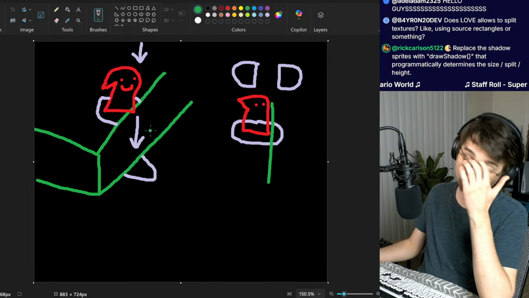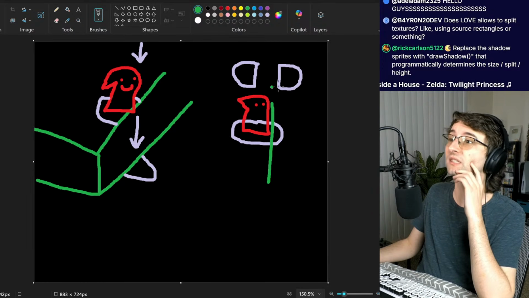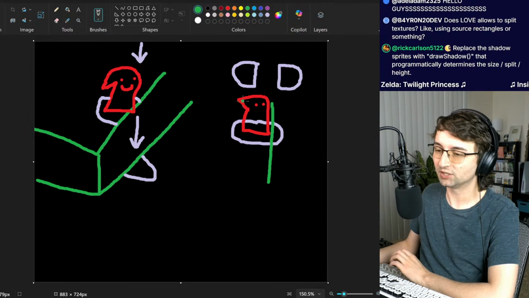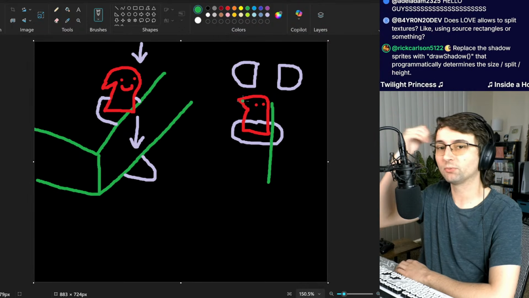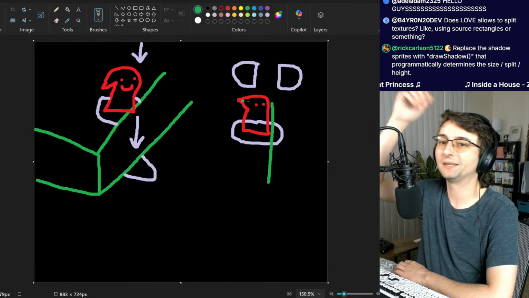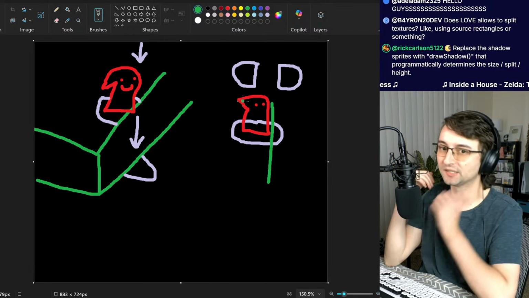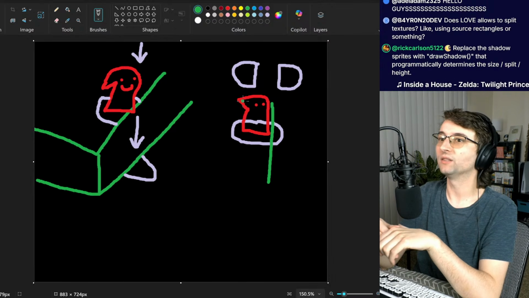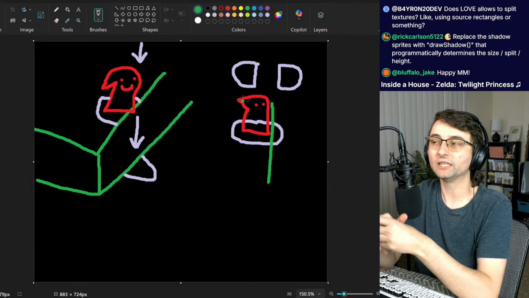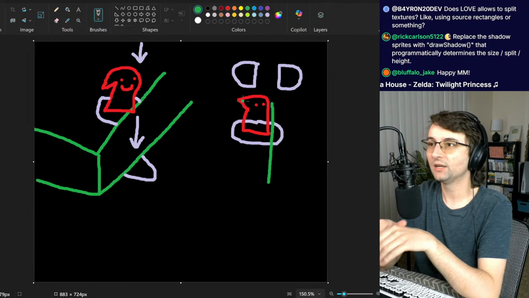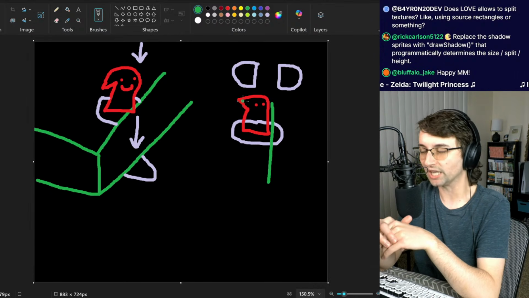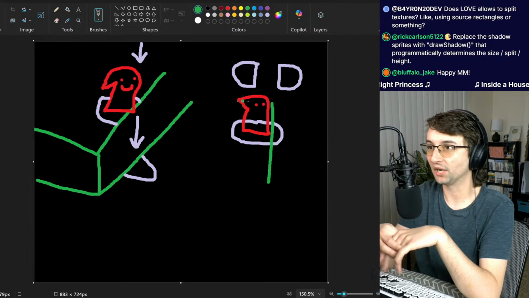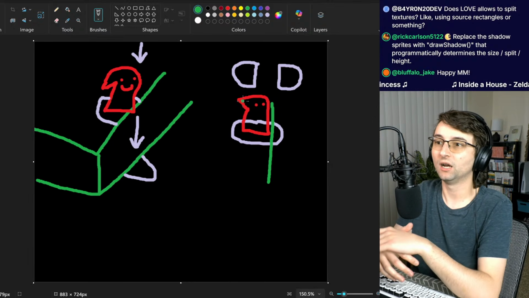Well, this is the problem, if we split it in half, that's not enough. And if we split it in 12, that would probably be okay. Replace the shadow sprites with draw shadow that programmatically determines the size, split and height. That is an option too, and that's something I'm considering. The shadows could be completely handled through shaders. I could do no shadow sprites at all, and then all of these shadows could be calculated each frame. I think that is genuinely a good suggestion.